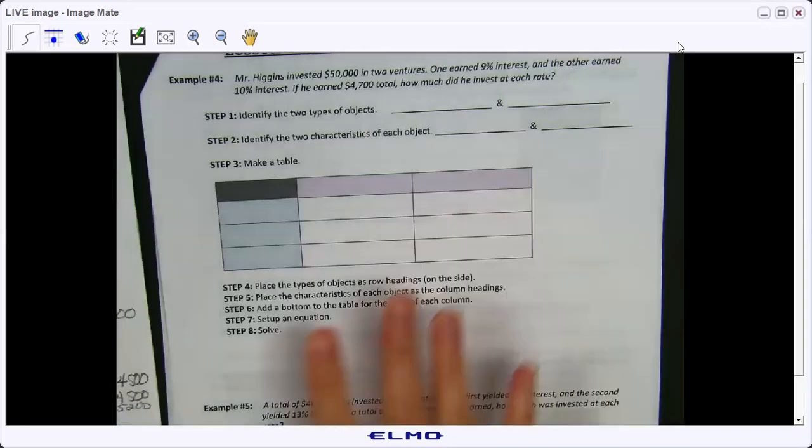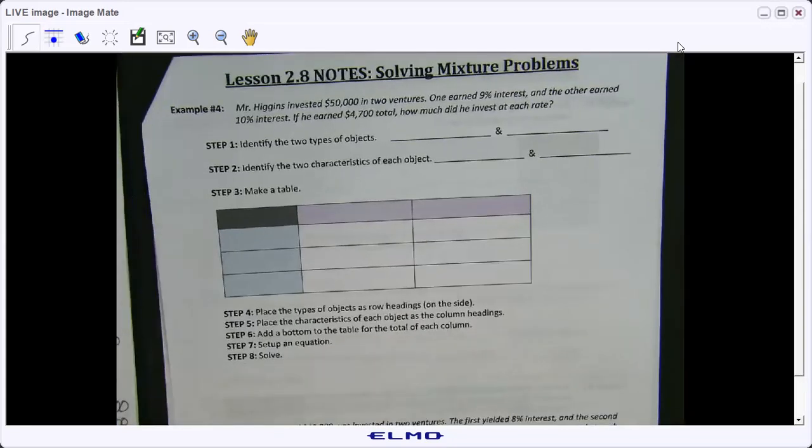Okay, so Mr. Higgins invested $50,000 in 2 ventures. One earned 9% interest and the other earned 10% interest. If he earned $4,700 total, how much did he invest at each rate?